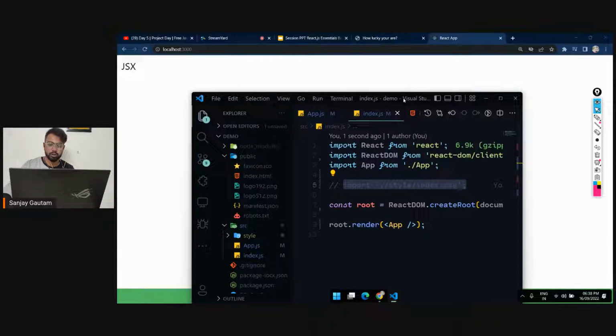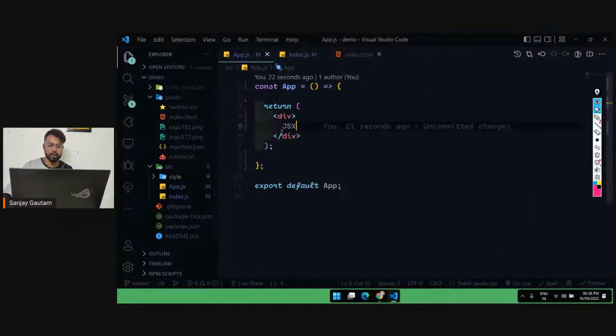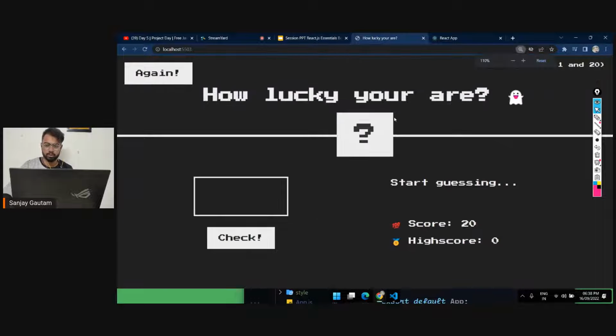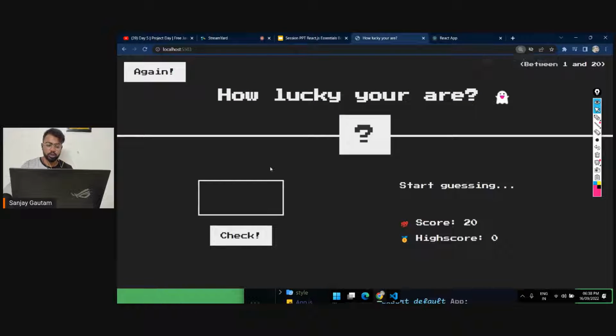Okay. So what I'm going to do here, we are going to make our game, and for that I'm just going to take reference from the original project. So this was our original project. In this game, we have to guess a number between 1 to 20. You can change this thing. It's just a random number, and we have to guess what the correct number is.